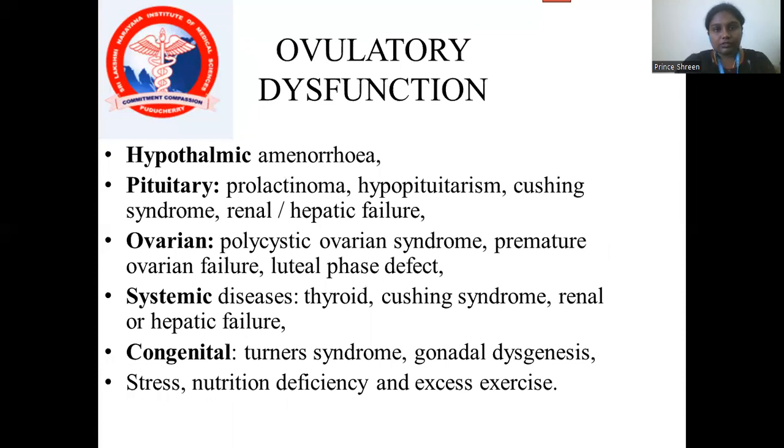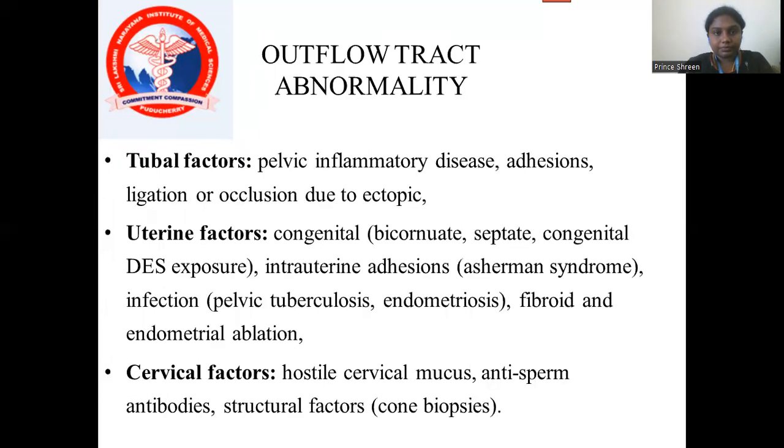What is the ovulatory dysfunction? That is hypothalamic amenorrhea. In pituitary, there will be prolactinoma and hyperpituitarism, Cushing syndrome, and renal and hepatic failure. In ovarian causes, it includes polycystic ovarian syndrome, premature ovarian failure, and the luteal phase defect. In systemic disease, there will be thyroid and Cushing syndrome, and renal and hepatic failure. In congenital, it will be Turner's syndrome and gonadal dysgenesis. In psychological, that is stress, nutrition deficiency, and excessive exercise.